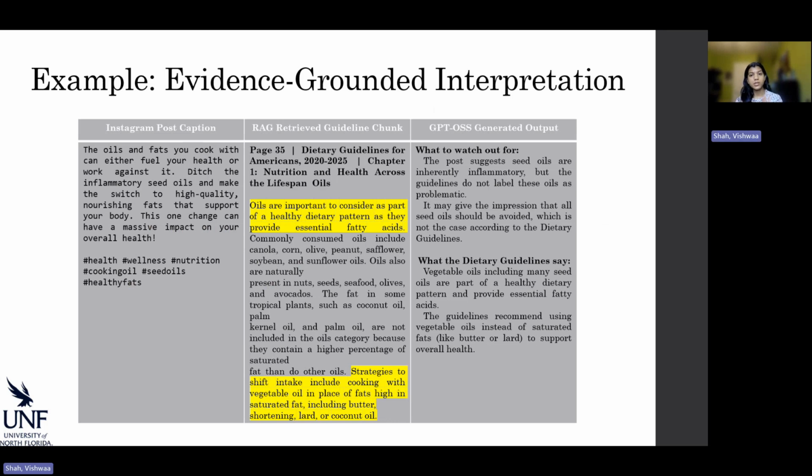To make this more concrete, here is an example of the system in action. We analyze an Instagram post claiming that seed oils are inflammatory and should be avoided in favor of nourishing fats, a common framing in online nutrition content. Our system retrieves relevant guideline excerpts stating that vegetable oils are part of healthy dietary patterns and recommending unsaturated fats over saturated fats like butter and lard. Given both the post and retrieved context, the model classifies the claim and explains that the inflammatory seed oils narrative is not supported by the dietary guidelines.